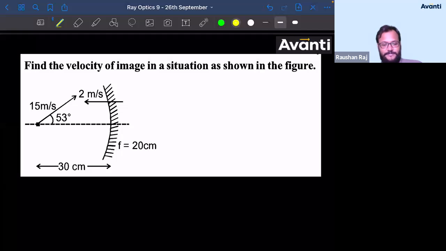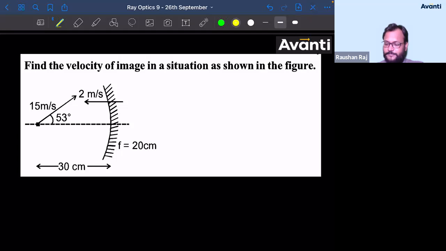18. Okay, let us see. 15 meter per second, 2 meter per second. Okay. One component will not come, right Chetan? There will be two components, right? 2 meter per second, 15 meter per second. There will be two components. One will be the parallel component, the other one will be the perpendicular component. Root 137. No. Tell me. See, child, give me the answer in terms of what will be the perpendicular component and what will be the parallel component.